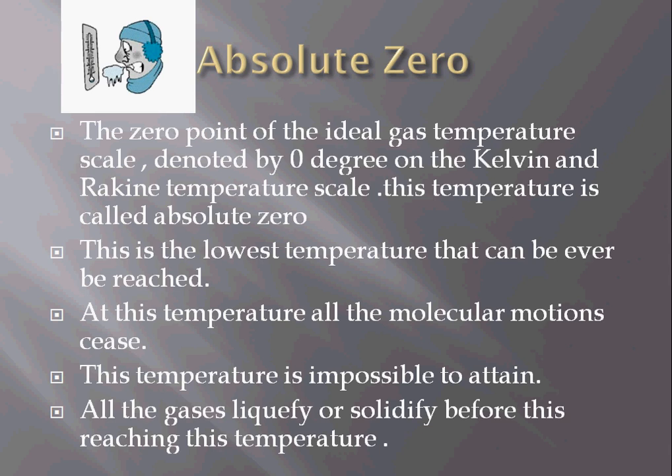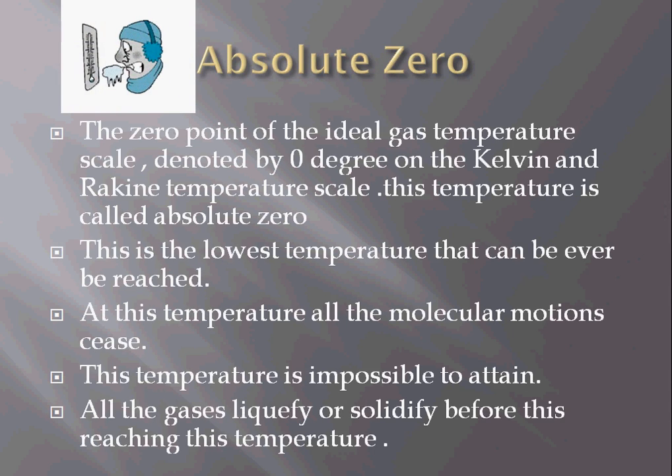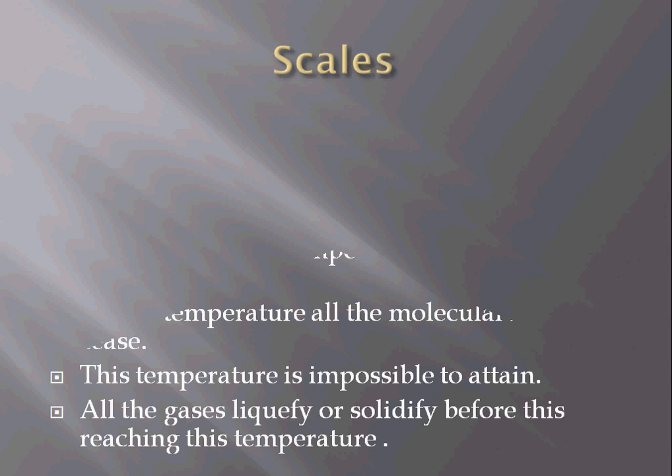Secondly, this is the lowest temperature that can ever be reached. At this temperature, all the molecular motion ceases. This temperature is impossible to attain. All the gases liquefy or solidify before reaching this temperature.